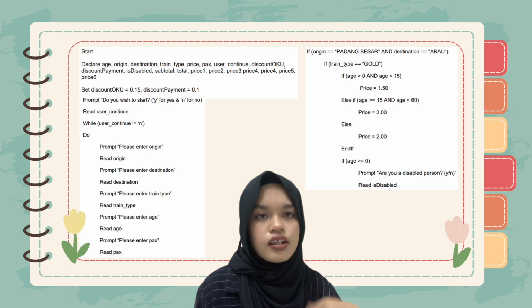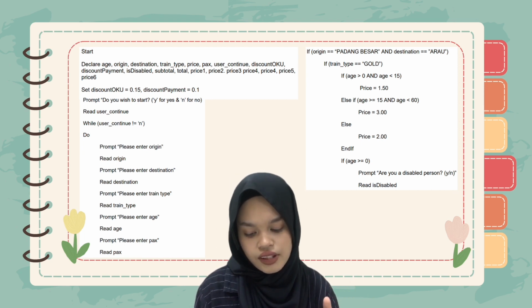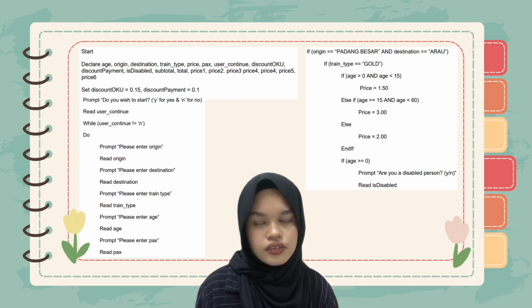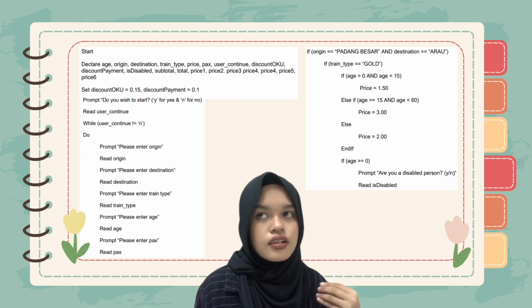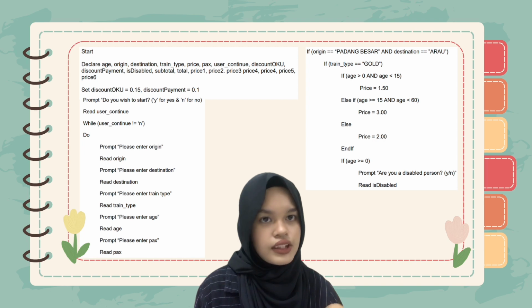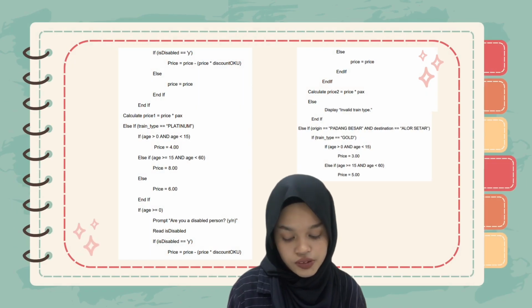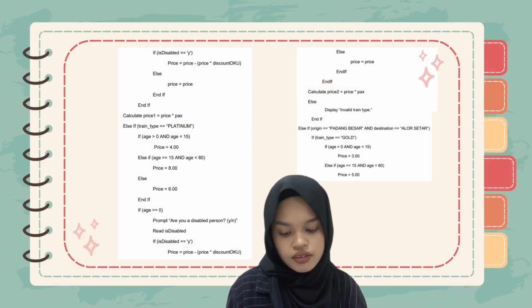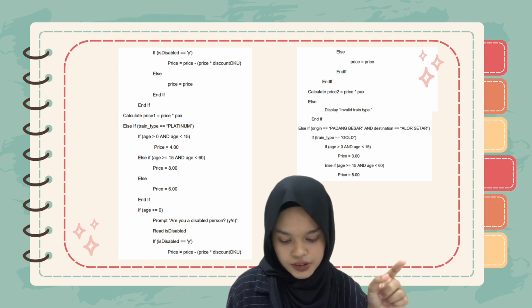And then next, if age is greater than or equal to 0, we prompt the user if they are a disabled person, Y/N, meaning yes or no. And then we read is disabled. If is disabled equals Y, assign price to the new value, which is price minus price multiply discount OKU.